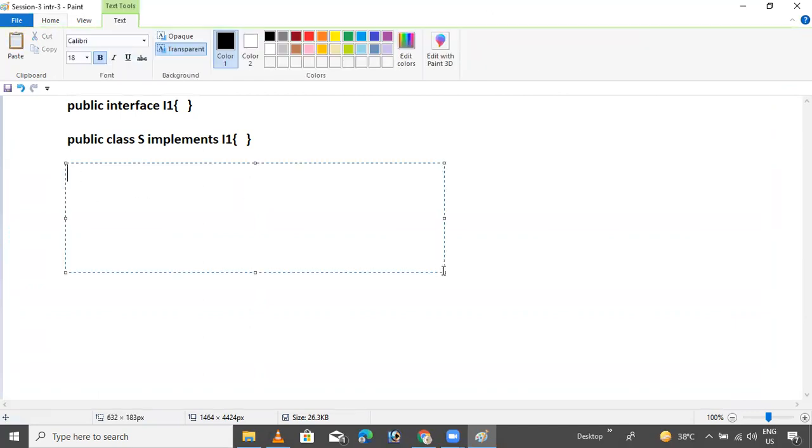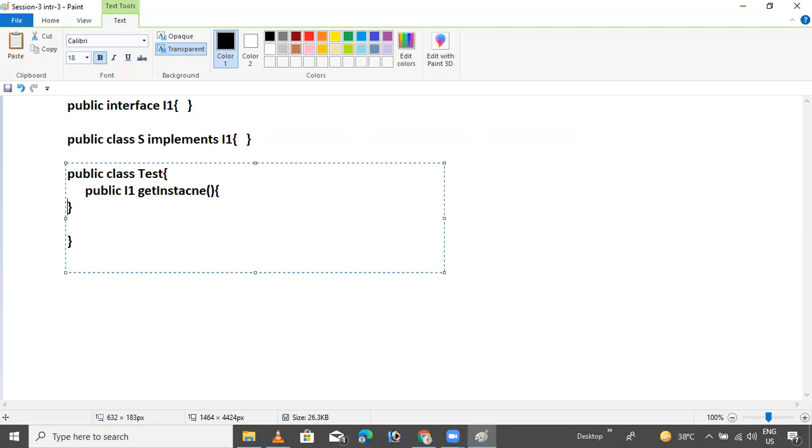Next thing is public class Demo Test. Then public I1 getInstance.